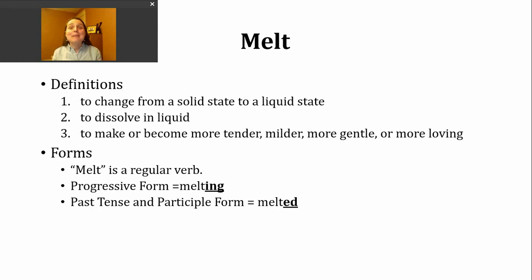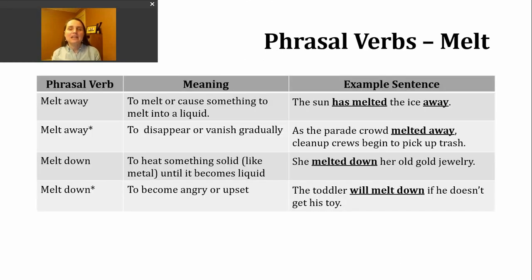You should know that melt is a regular verb. To make the progressive tense, all I need to do is add ing to form melting. The past tense and participle forms of this verb are made by adding ed. The base verb, melt, ends in a T sound, so our ed is going to make an id sound. You should hear an extra syllable with this. Melted, melted.